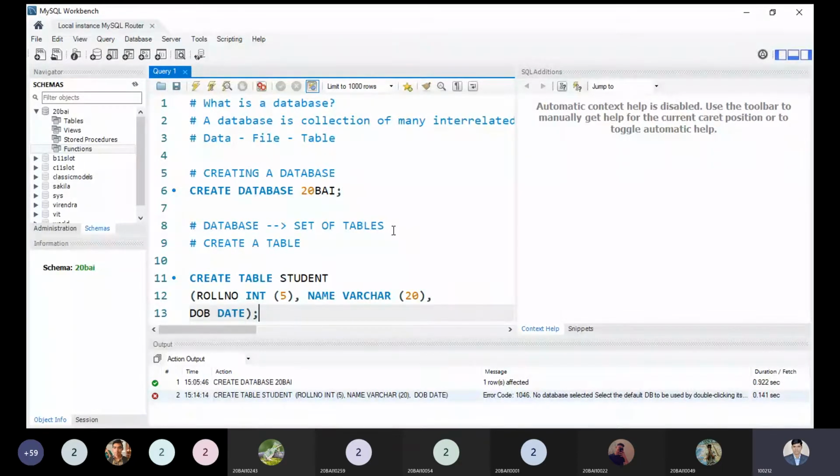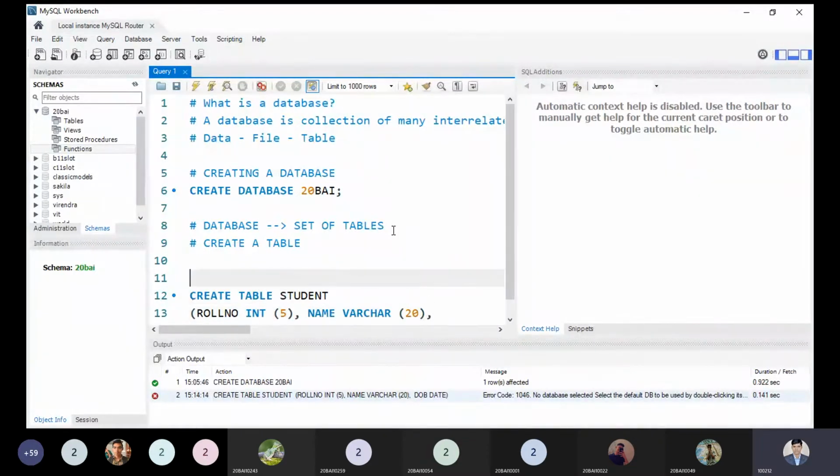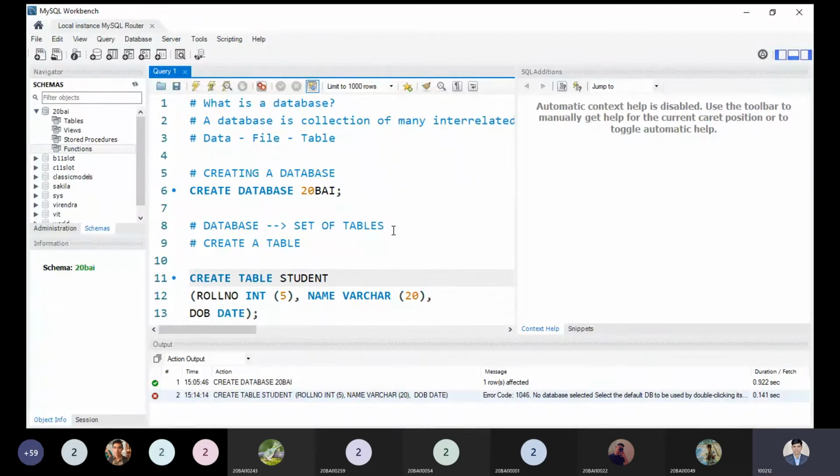Without taking admission anywhere, you can't say you are part of that organization, school or university. So we have to use the syntax before creating a table. But every time we are not required to do this. First we have to create the database, and then we have to use the database. Is it clear to all right now?